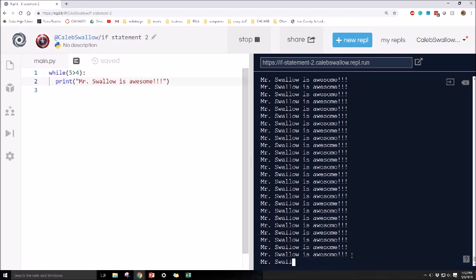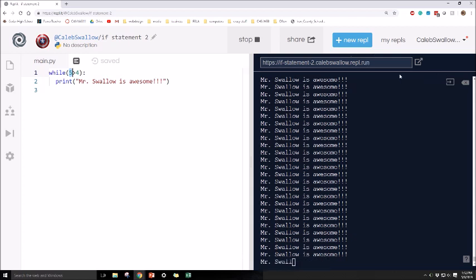Okay, why is it going to continually print that out? Because 5 will always be greater than 4. That's never going to change. So this is going to continually print off Mr. Swallow is awesome. So if you're ever having a bad day, you can always just open up your little Replit and type this in, and you just kind of have some self-talk and keep having yourself told that you're awesome.